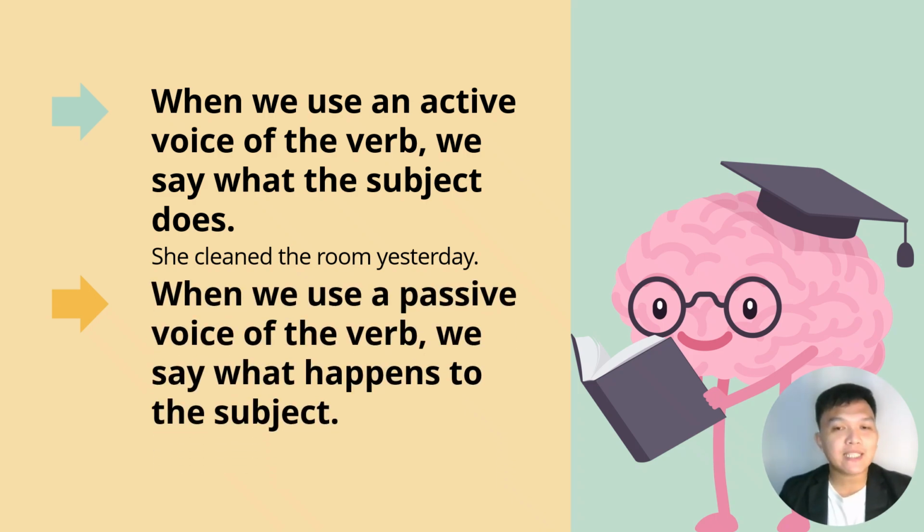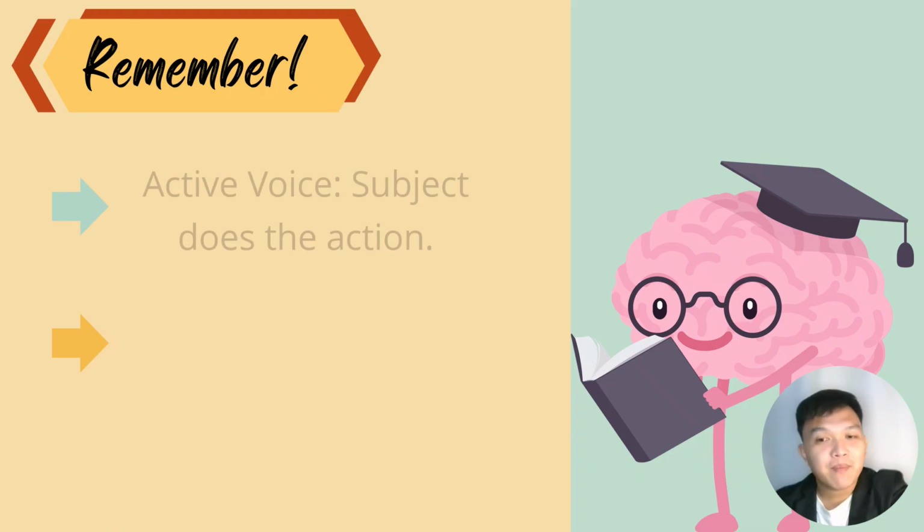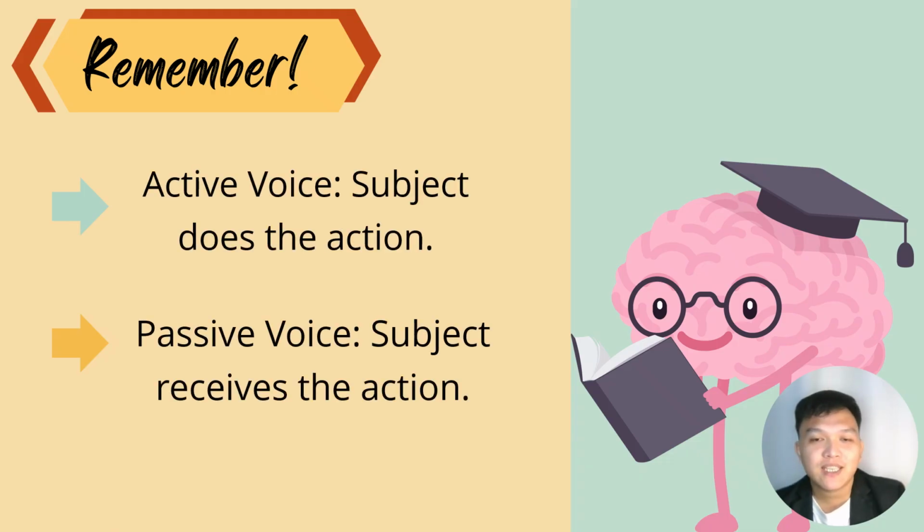And when we use passive voice of the verb, we say what happens to the subject. Now in the sentence, the room was cleaned yesterday, we can answer the question, what happens to the subject? That it was cleaned yesterday. The room right now is our subject. And what happened to the room? It was cleaned yesterday. Therefore, it receives the action. Always remember that in active voice, the subject does the action. And in the passive voice, the subject receives the action.